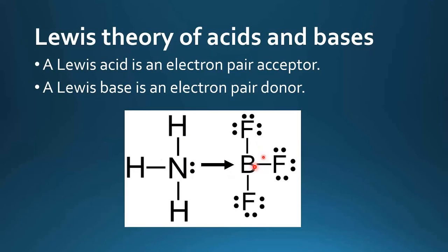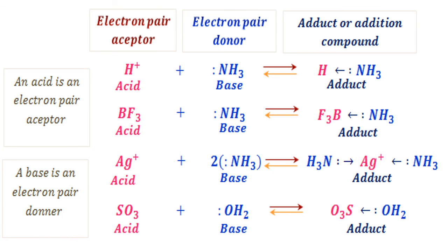It has accepted the electron pair, therefore it is a Lewis acid. All these are examples for Lewis acid and Lewis base on electron pair accepting nature and electron pair donating nature, and accordingly the addition product is formed here.